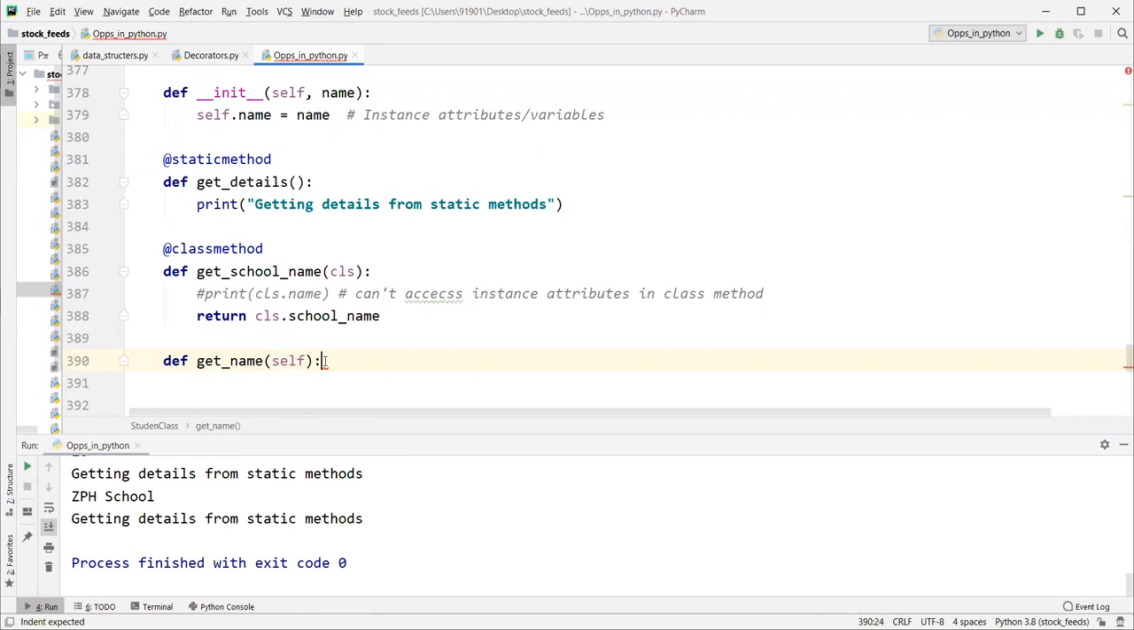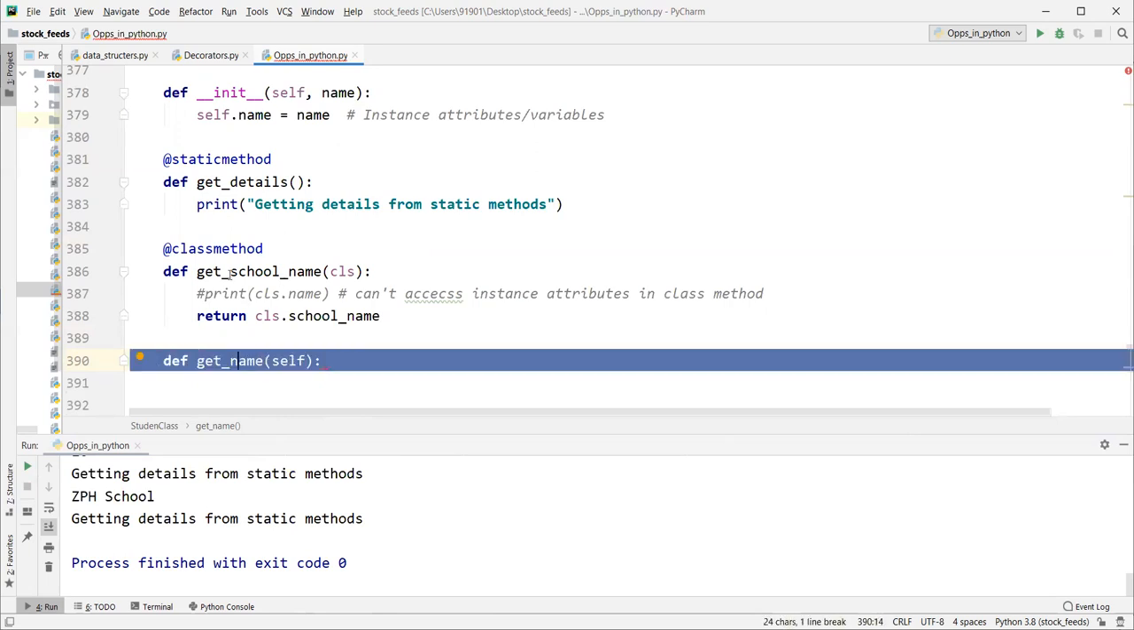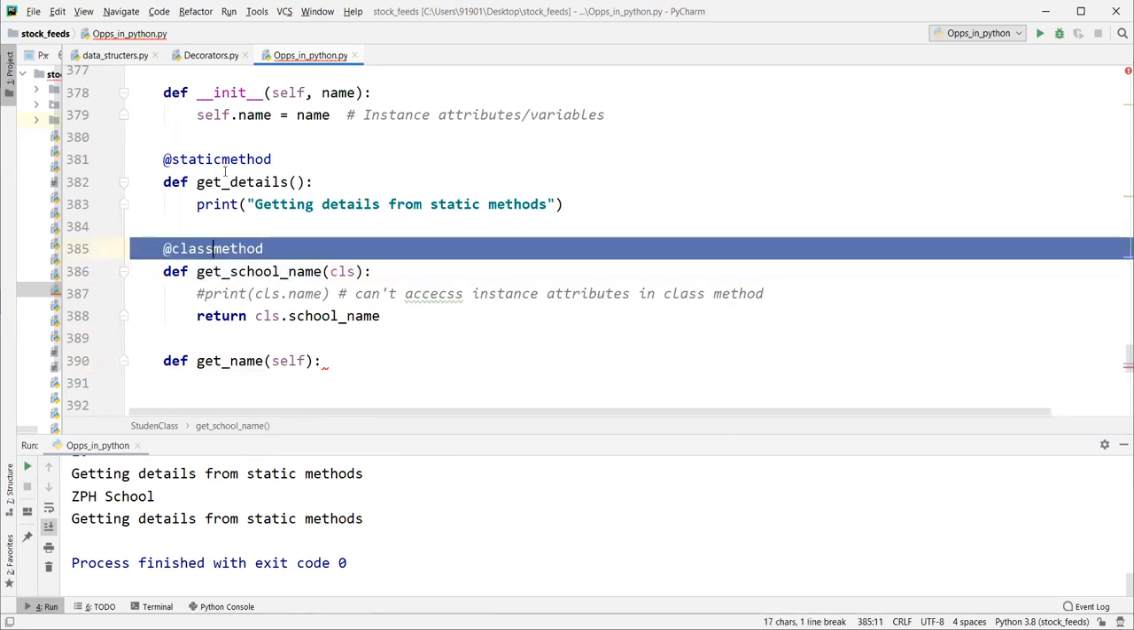It is an instance method. If you remove self, it is actually an invalid method. Either it should be static or class method, but not an empty parameter method. So we should always have it like this. By default, this is the instance method, this is the class method, this is the static method.